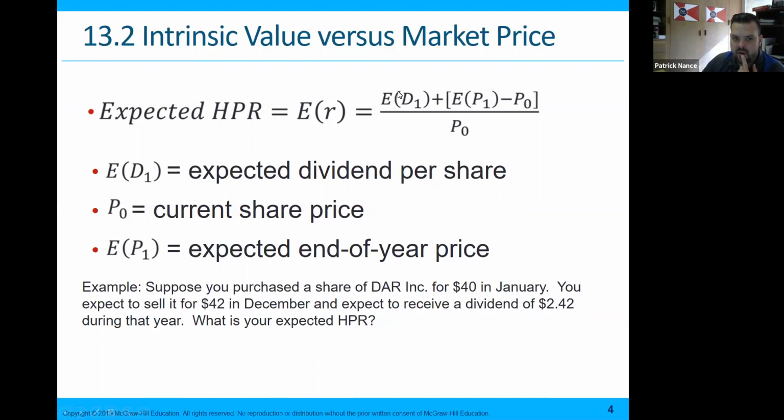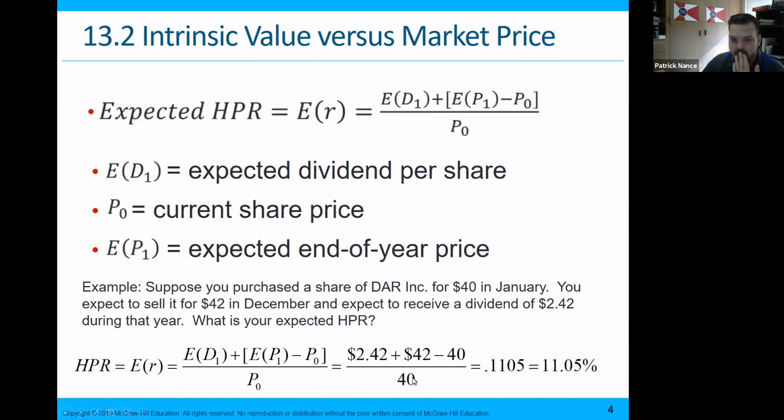We would have our expected dividend per share of $2.42 plus my expected price of $42, minus the price I actually paid for it, which is $40. So up here I'm at 4.42, divided by the 40. So 2.42 plus 2 gives 4.42, divided by 40, which gives me an 11.05% holding period return.